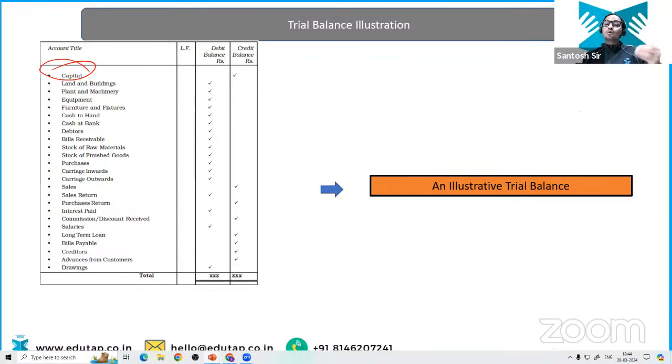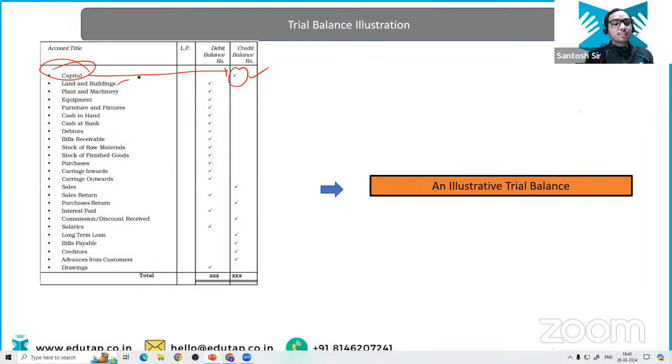So what balance will you have at the end of the year in the capital account? The credit balance. Now, can you connect what we have discussed in the previous class, how it is getting useful here? When we increase the capital, it is going to be credited, right? So capital is going to have only credit balance at the end of the year.